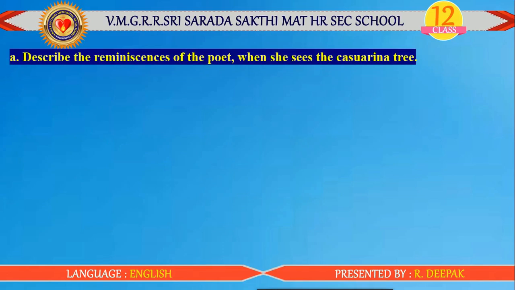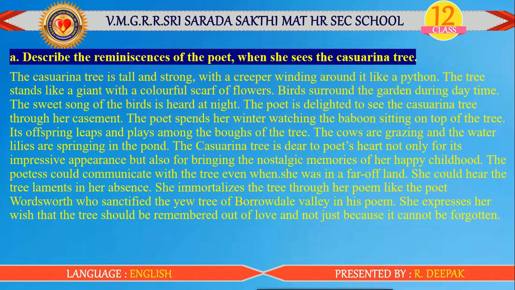And the next one: describe the reminiscence of the poet when she sees the casuarina tree. Answer: the casuarina tree is tall and strong, with a creeper winding round and around it like a python. The tree stands like a giant with a colorful scarf of flowers. Birds surround the garden during the daytime. The sweet song of the birds is heard at night.